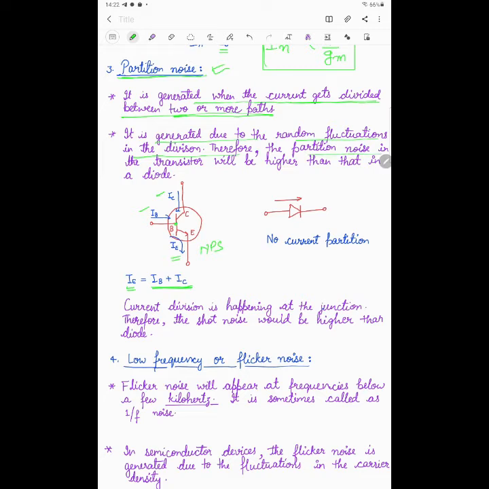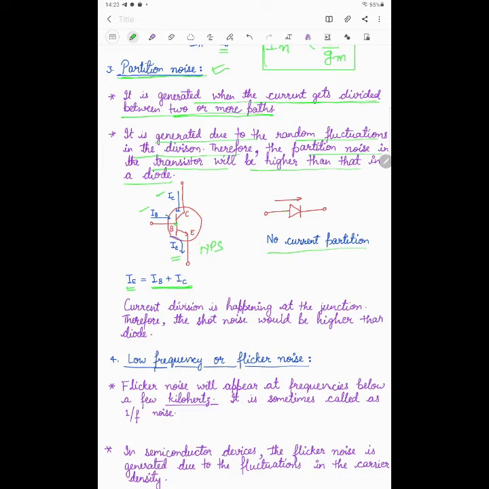Therefore, the partition noise in the case of a transistor will be higher than in the diode. This is the case of the diode. In the diode there is no division of current, there is no junction splitting the current, so there will be no fluctuation in current division. But in the case of a transistor, current division is there.